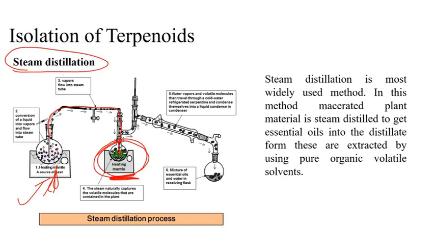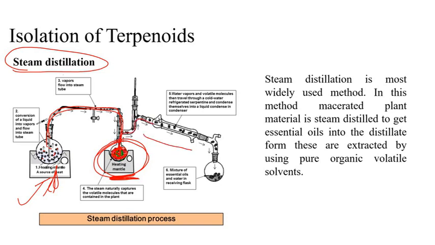In this case, we are not boiling the pure substance. The steam is coming down and taking all the vapors of these mono and sesquiterpenoids, the essential oil vapors, and it goes up.